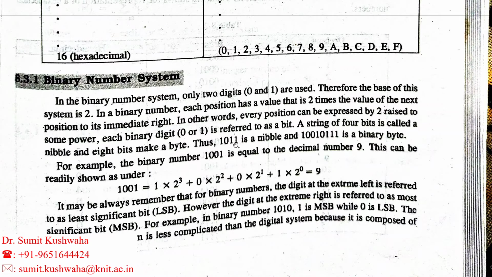So don't get confused. We are studying the binary number system, so 1011 is a nibble because 4 bits are present, and 10010111 has 8 bits present, so this is a byte.